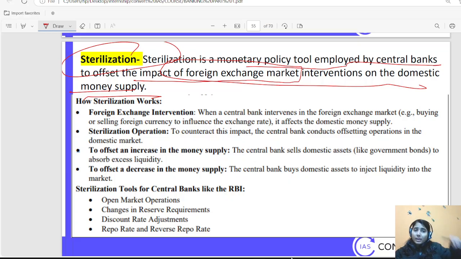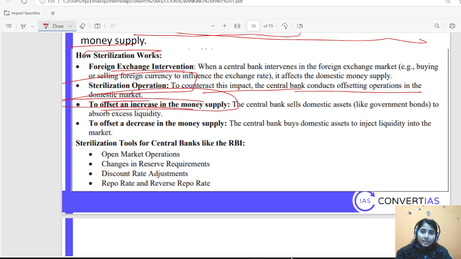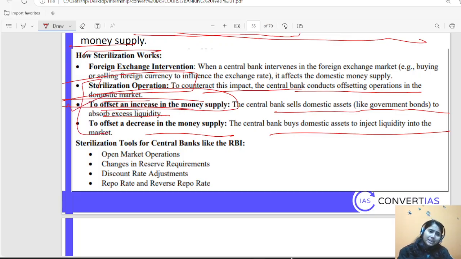Of course it is similar to whatever we have discussed till now, but why is it called sterilization? Only because the intent is to control and offset the impact of foreign exchange market intervention. That's why it is known as sterilization. Okay. So foreign exchange intervention and sterilization operation. To counteract this impact, the central bank conducts offsetting operations in the domestic market. To offset an increase in money supply, the central bank sells domestic assets like government bonds to absorb excess liquidity. Okay, to offset a decrease in money supply, the central bank buys domestic assets to inject liquidity. Simple thing. Whatever we have discussed, the same thing has been written here.